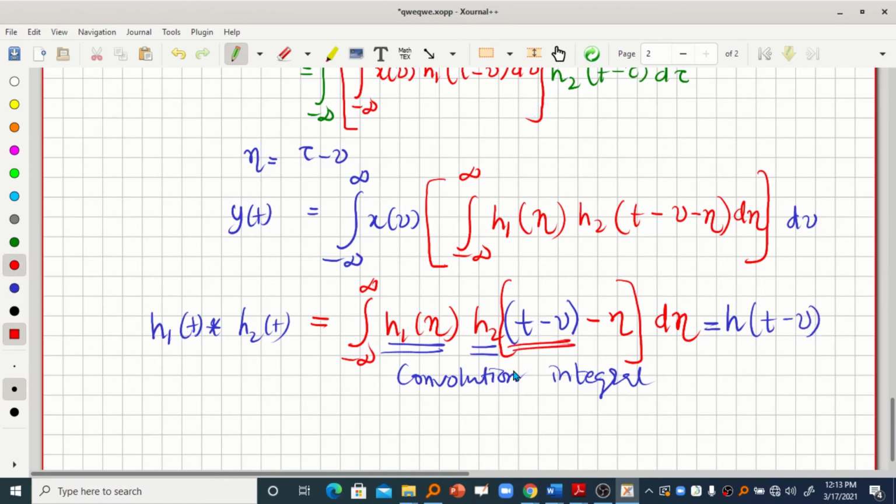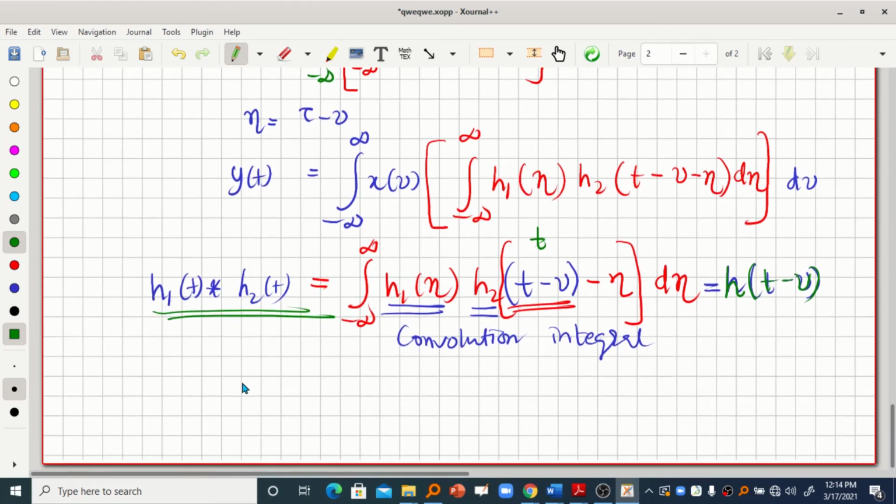Because here the constant is t minus v. In actual convolution integral it should be t only, but here it is t minus v. So we can say that it is h of t minus v. This h of t minus v is obtained by convolving h1 of t and h2 of t. So what is the result? H of t minus v is equal to h1 of t convolution h2 of t.